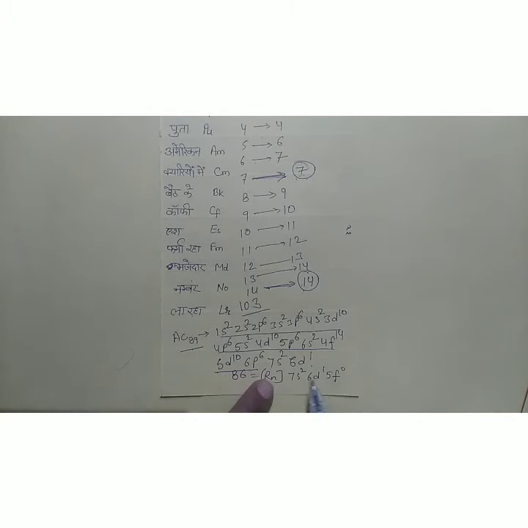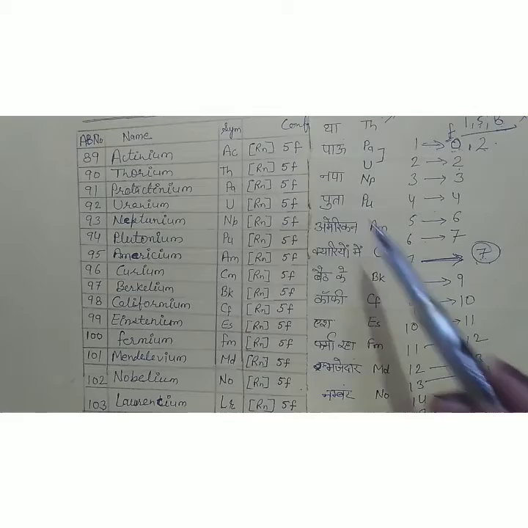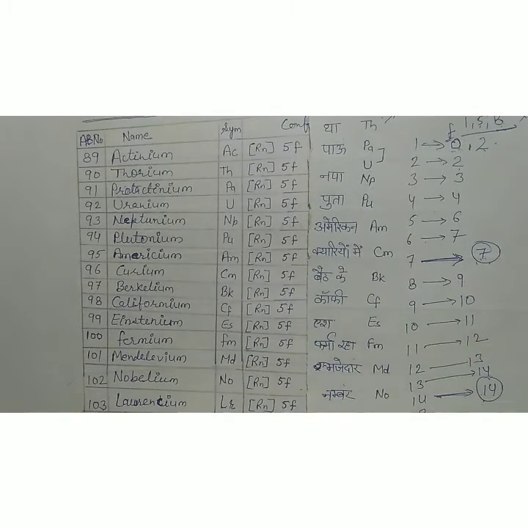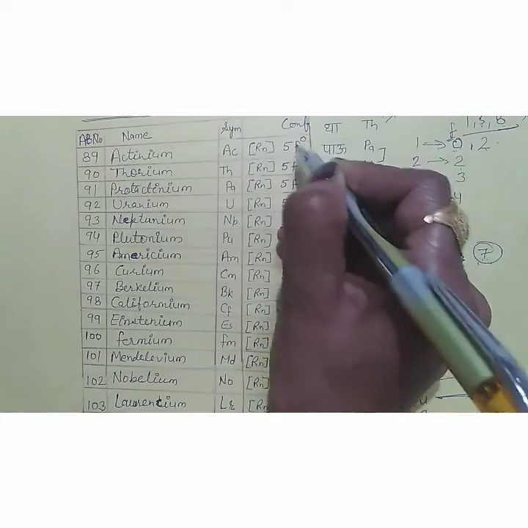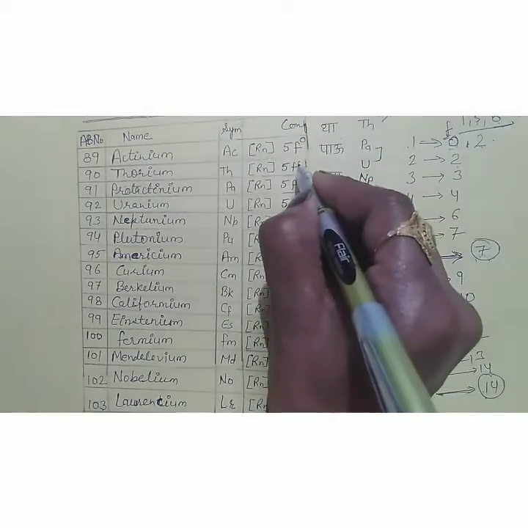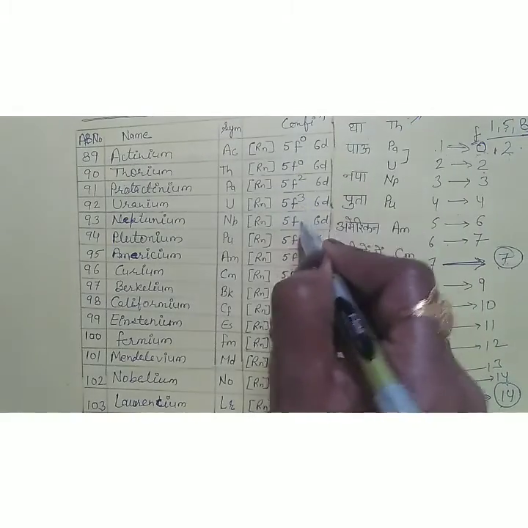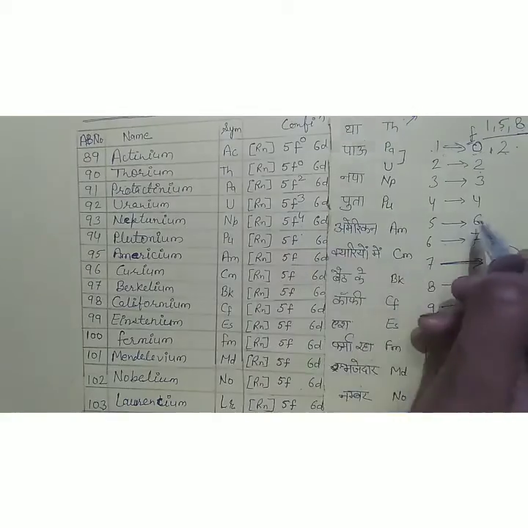Now we will start to write the electronic configuration. All the radon core I have written already. Now we will fill the 5f electrons first. In actinium it is 0. In thorium it would be 1, but it is also 0. Then 2, 3, 4, not 5.